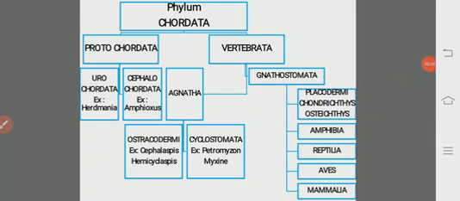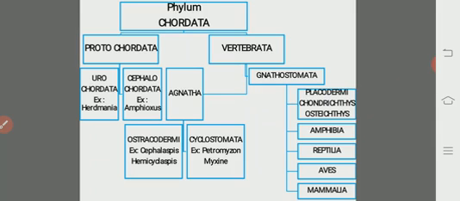So the entire Gnathostomata gets divided into two superclasses: Pisces and Tetrapoda. Pisces include placodermi, chondrichthyes, and osteichthyes, whereas the Tetrapoda include amphibia, reptilia, aves, and mammalia.